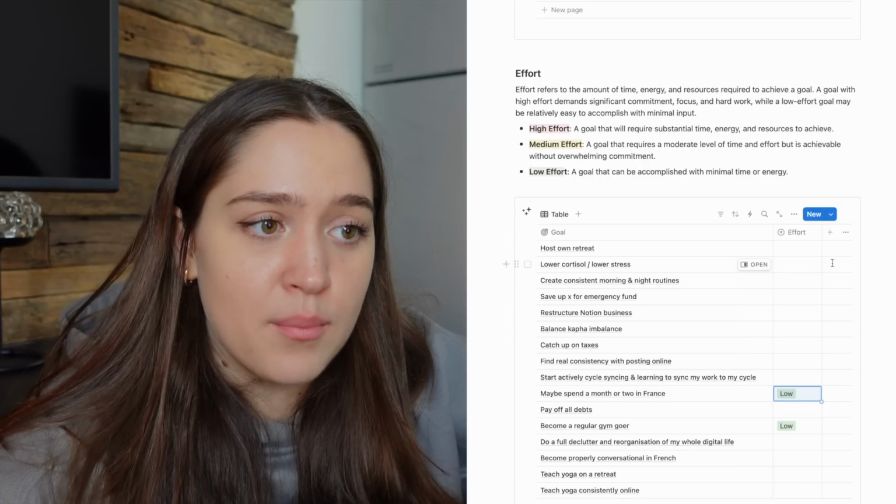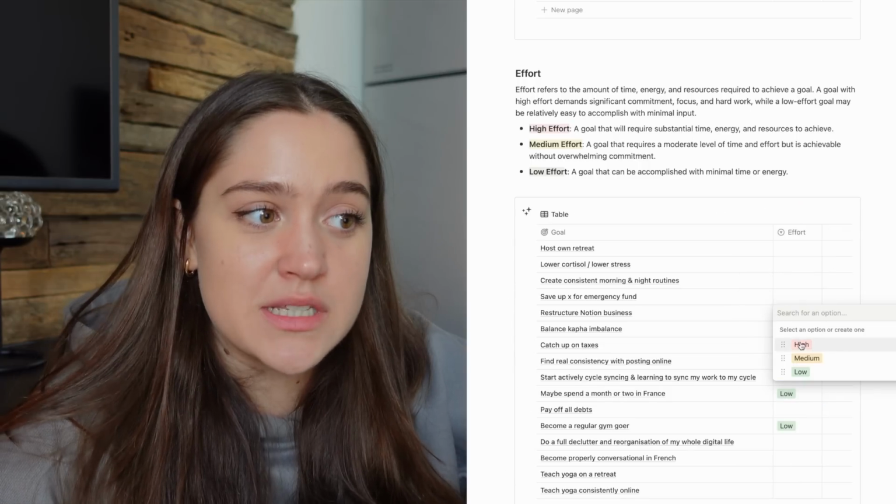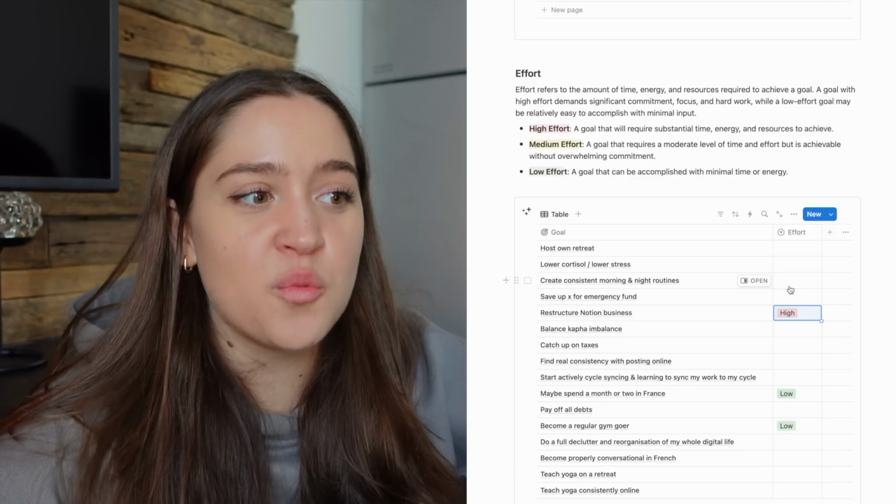Whereas, for example, restructure my Notion business, high effort. There are so many steps that go into that. I already have a long list of, I think honestly at this point there's like 60 to 70 tasks on that list of things I have to do and redo. So I already know that that's a high effort goal.